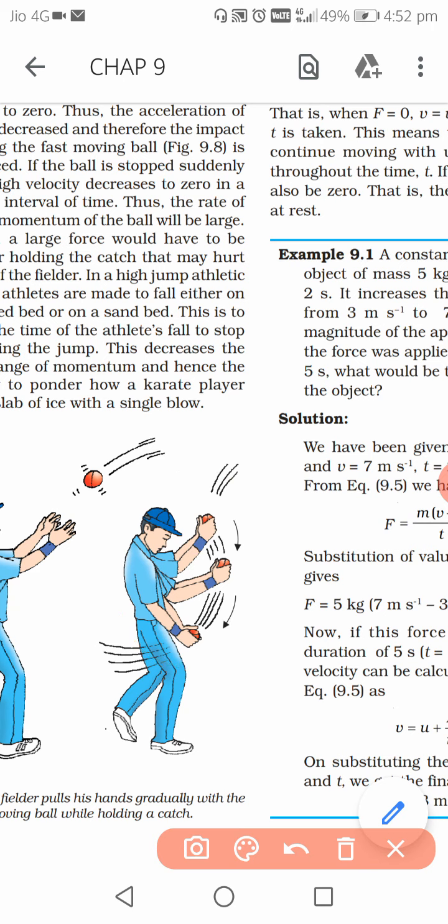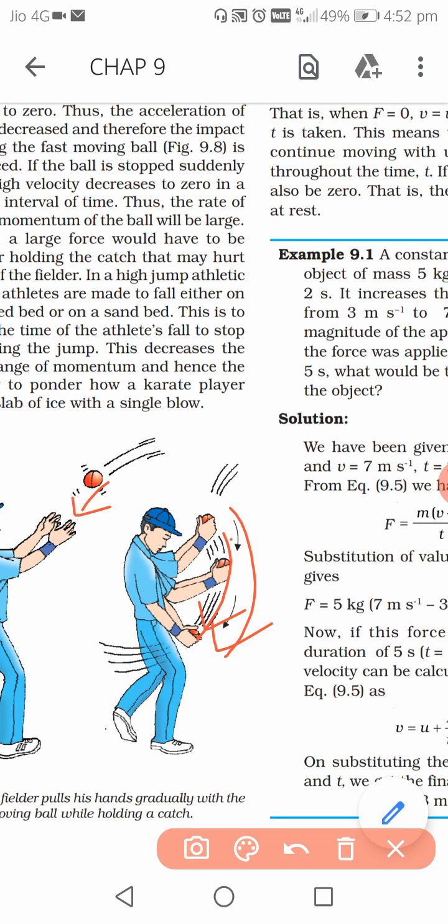So here it is seen that when a cricket player catches a ball, he or she pulls down his hand in this direction. When catching the ball, what does he or she do? Pulls the hand in a downward direction. What is the reason? That means this person is giving more time to the ball to get stopped.